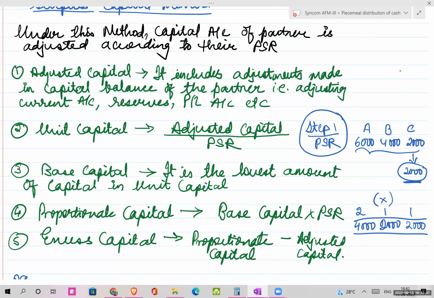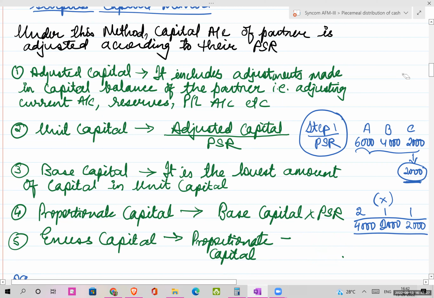And then excess capital. What will excess capital be? It will be your step 1, adjusted capital, minus proportionate capital. Okay, it is your adjusted capital minus the proportionate capital.